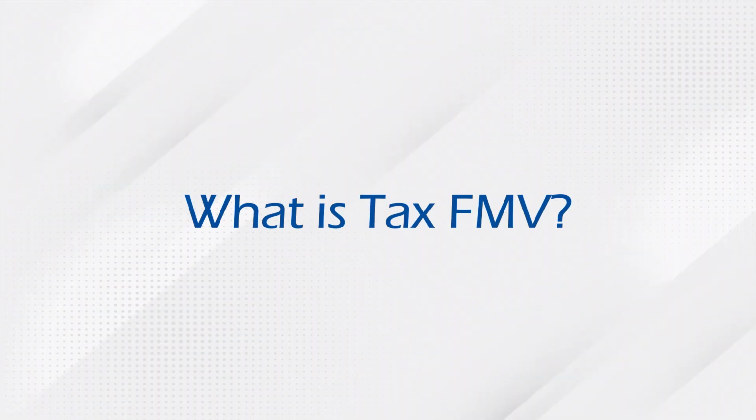Now, what is tax FMV? Tax FMV will be determined as per Rule 11UA of the Income Tax Rules, 1962 on the valuation date. Rule 11UA prescribes the methodology for fair market value of unquoted shares as below. The fair market value for unquoted shares will need to be computed by taking the book value of all assets and liabilities other than certain specified assets. These certain specified assets are shares, securities, immovable property, paintings, archaeological collections, etc. These specified assets are to be valued at fair market value instead of book value.